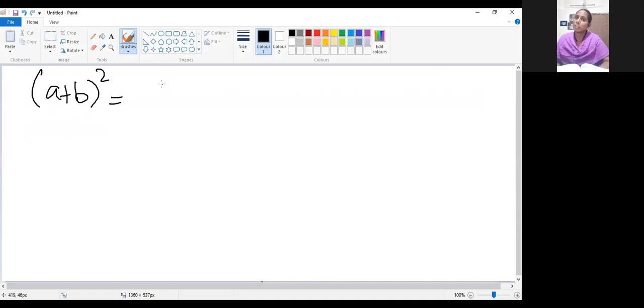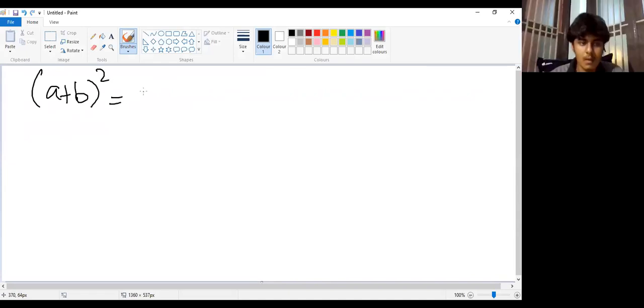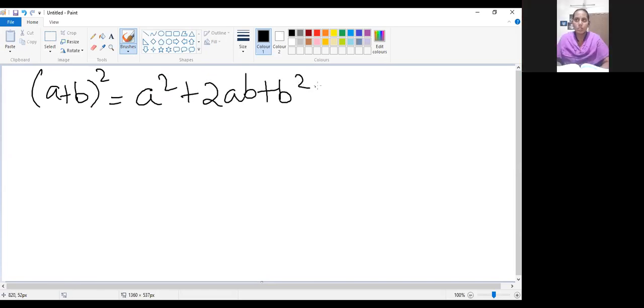So how will we be expanding? You know this formula very well, all of you. a square plus 2ab plus b square. This you will be getting now. So can you tell me which is the index value here? What will be the index value? Index value is 2. This power value will be called the index.